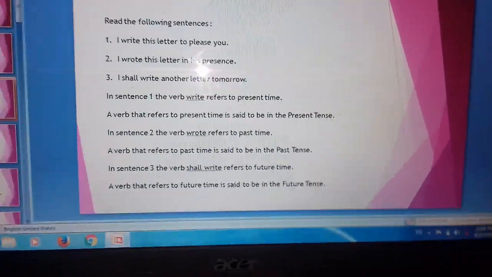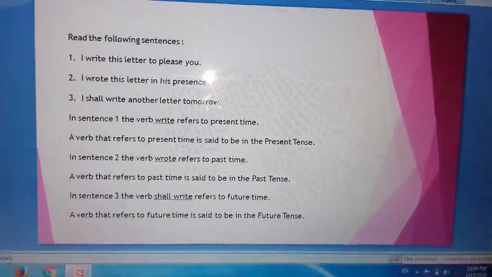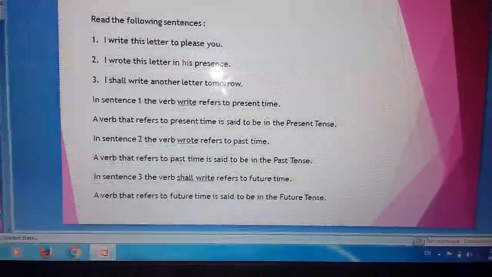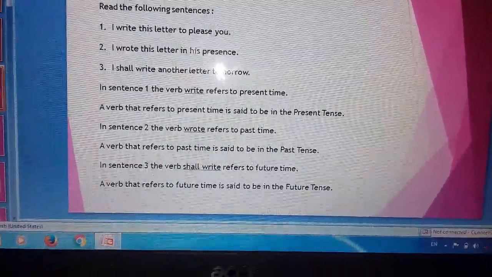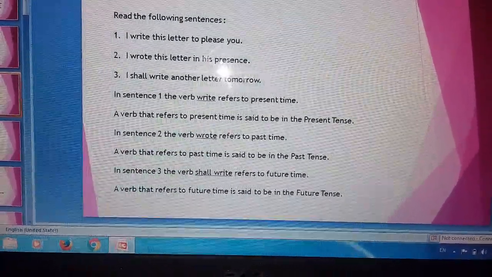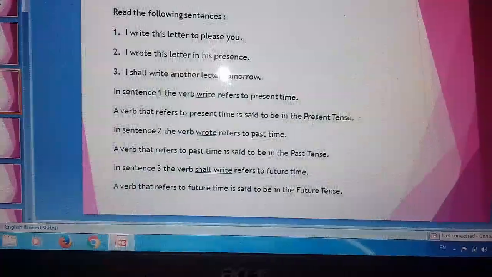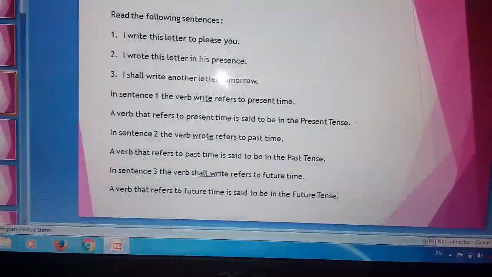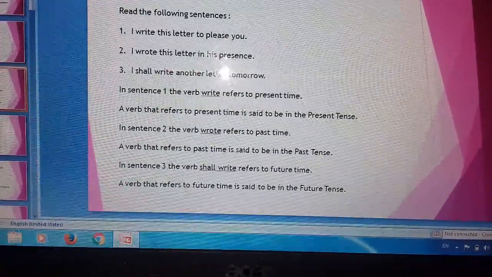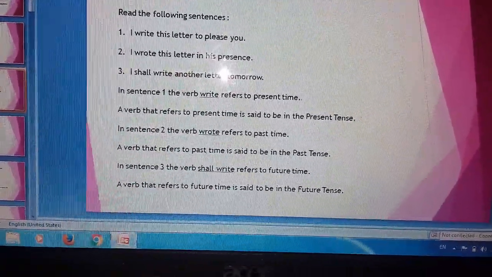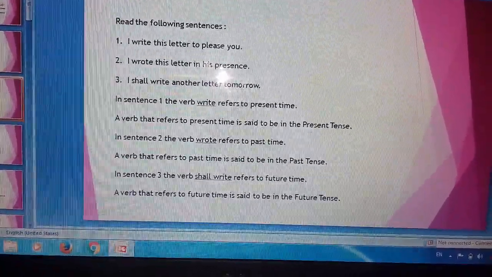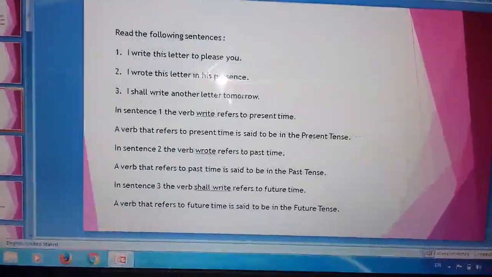Now we will see with examples. Read the following sentences. I write this letter to please you. See the verb write. Write is the verb here. Okay. Write. Which form of the verb is it? First form of the verb. So the sentence is of present tense.